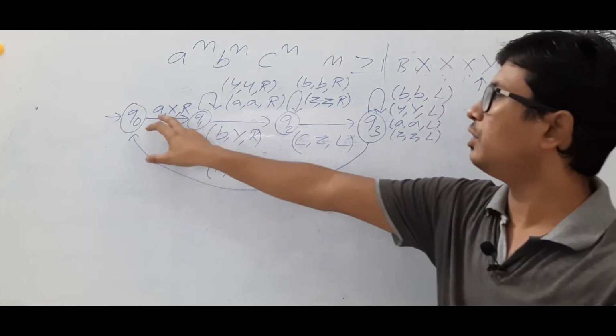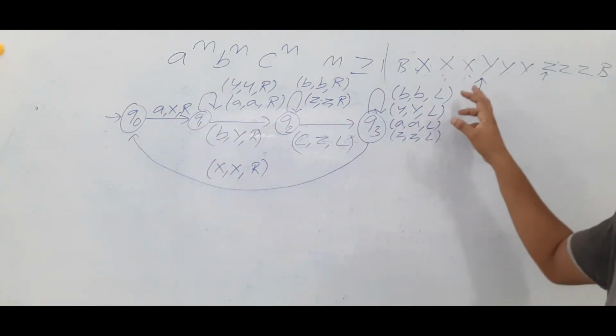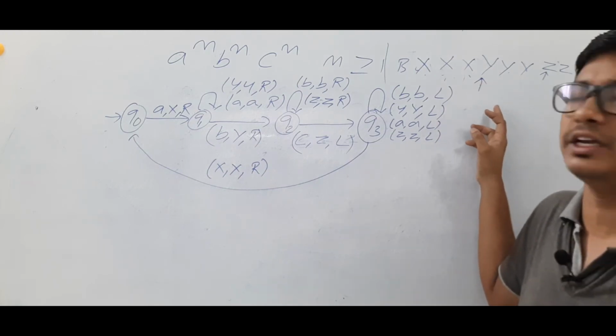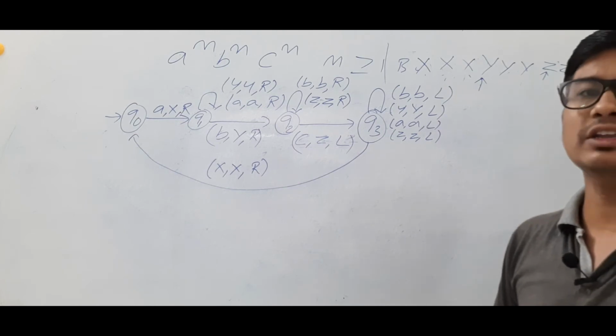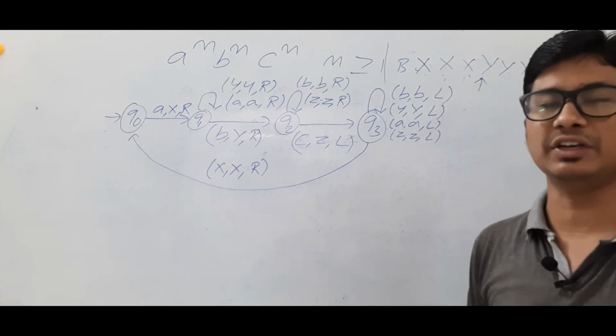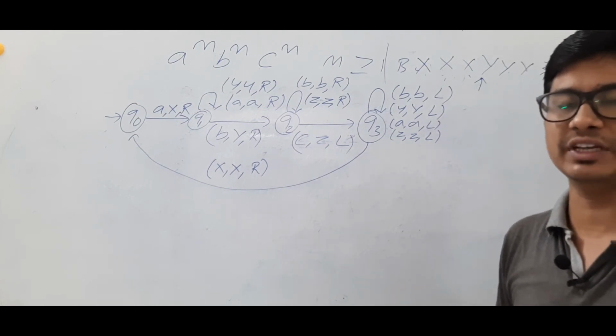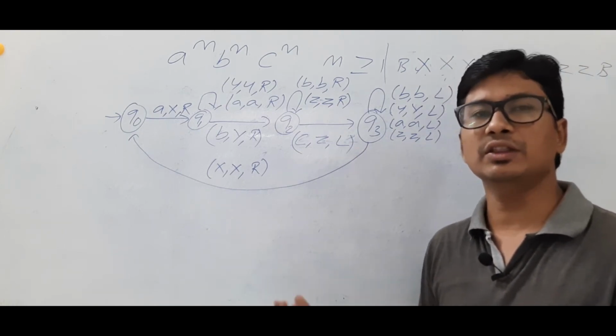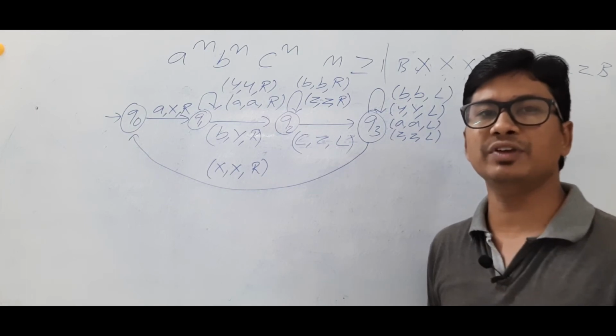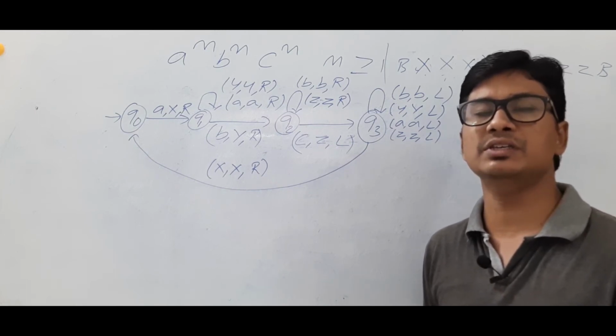Now you are not able to see an A here, you are able to see Y because the tape head is reading the alphabet Y. So what is the meaning? The number of A's are finished. If the number of A's are finished, the number of B's should be finished, the number of C's also should be finished. Then only I can say that number of A's are equal to number of B's are equal to number of C's.